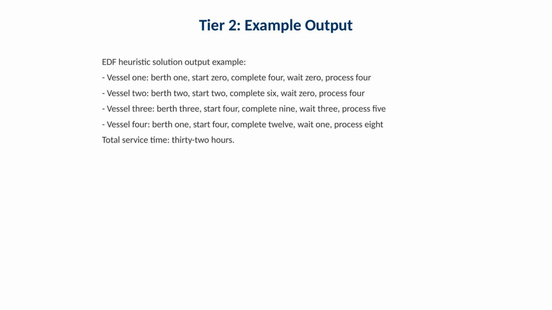This slide shows an example of heuristic output, listing berth assignment, start time, completion time, waiting time, and processing time. The example reports a total service time of 32 hours. It also illustrates a common heuristic weakness. A vessel can incur waiting time, such as the reported 3 hours, because greedy choices earlier consumed the best berth windows.